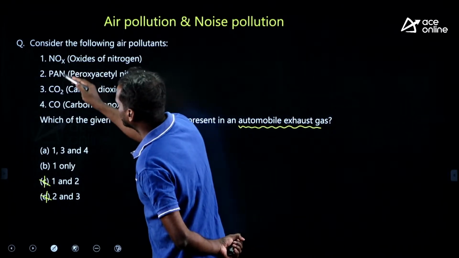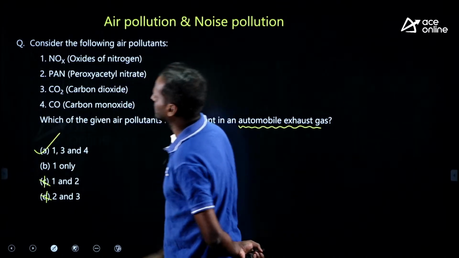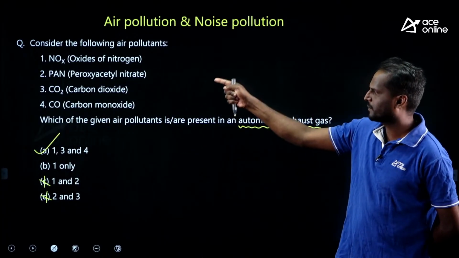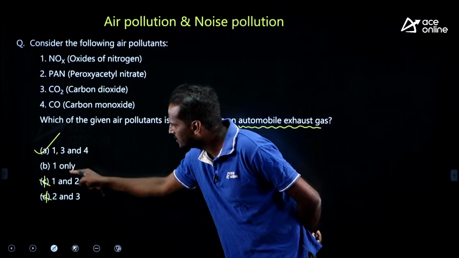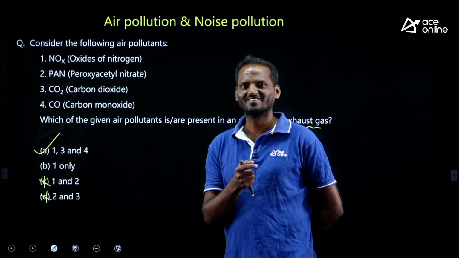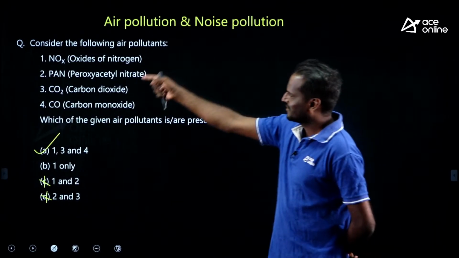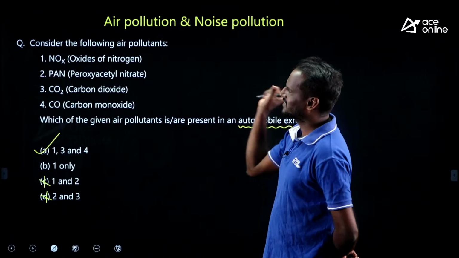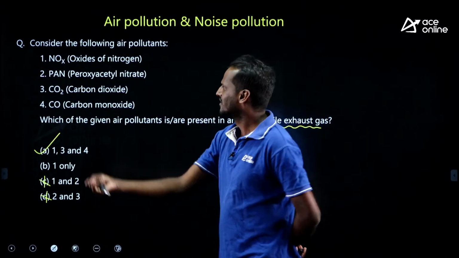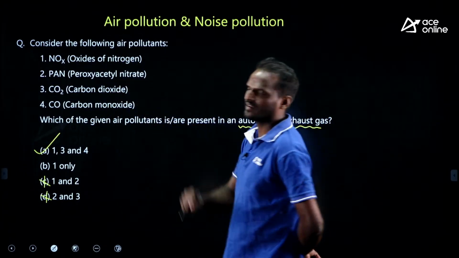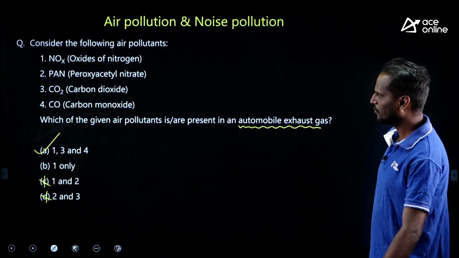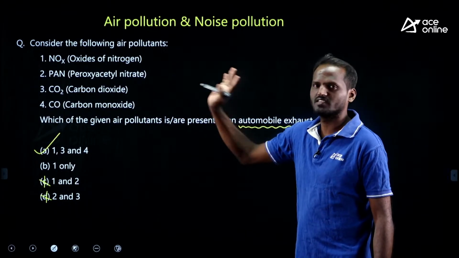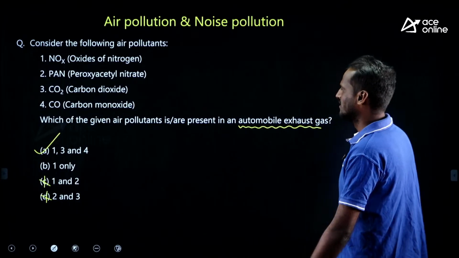Therefore 1, 3, 4 is correct, option A is correct, simple question. You must know automobile exhaust has oxides of nitrogen, carbon monoxide and carbon dioxide. There are many others, but among the given, these are the options, right.